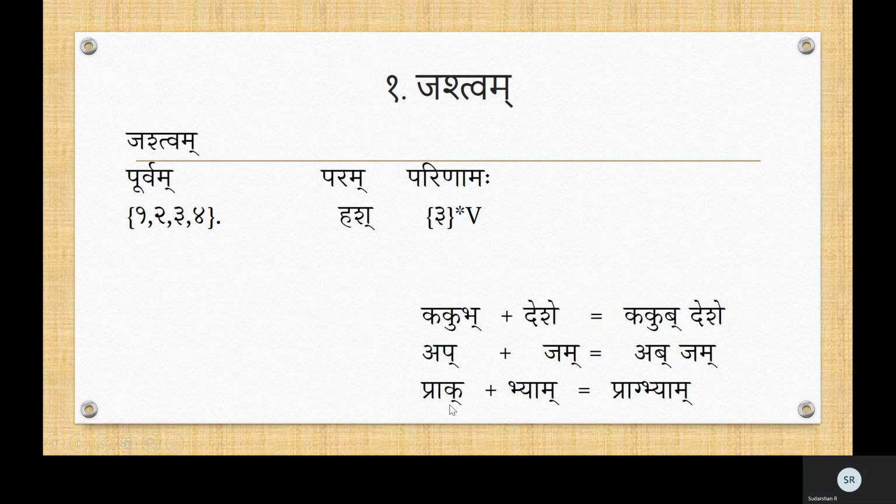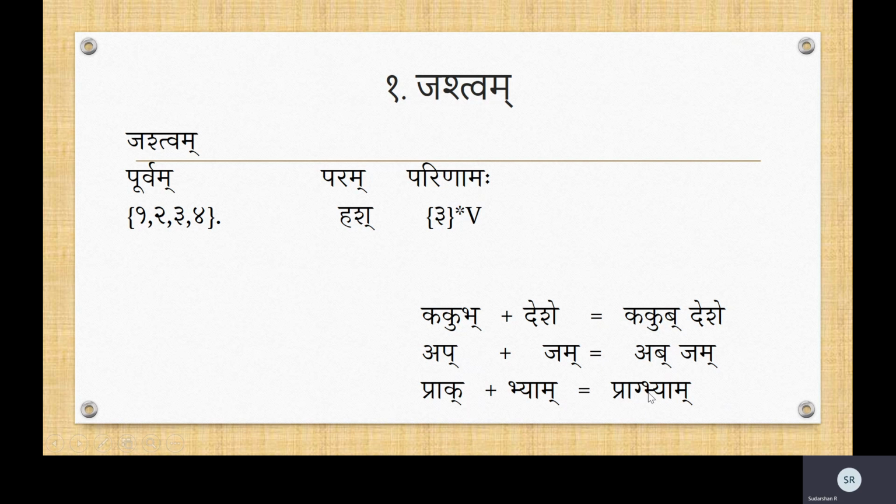Okay. Another example is Prak and Bhyam. Again, this is a Vargiya Vyanjana. Does it belong to the 1, 2, 3, 4 row? Yes. What is the Para? Is it a Mridu Vyanjana? Yes, it is. So then you have to change this one to its corresponding third letter. So Ka belongs to the first row, Ku. What is the third letter of that? Ku comma 3. What is that? Ga. It changes to Prag, Ka Kha Ga, right? The third letter is Ga. It changes to Prag Bhyam.